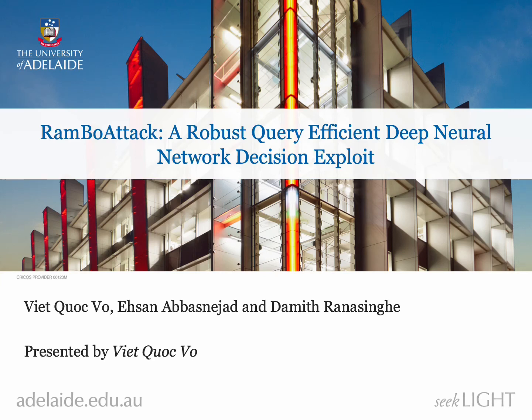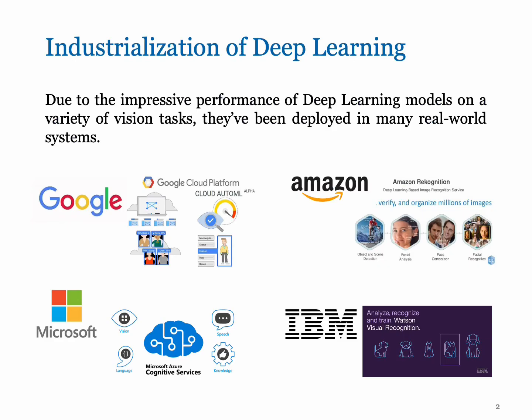Today, I'm excited to talk to you about our recent work. Due to the impressive performance of deep learning models on a variety of vision tasks, they've been deployed in many real-world systems and increasingly being offered as a service from many providers, such as Google, Microsoft, Amazon, and so on. And now, application developers can easily incorporate intelligence in their own products.